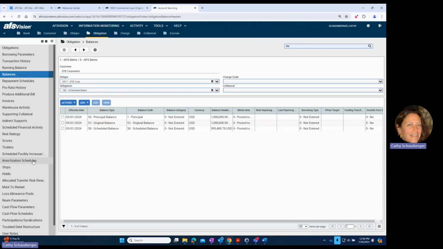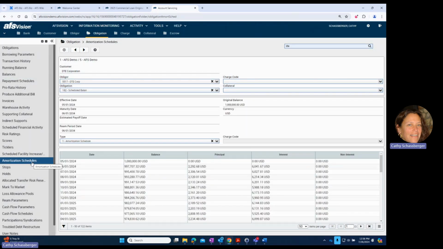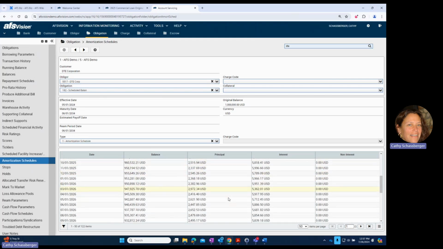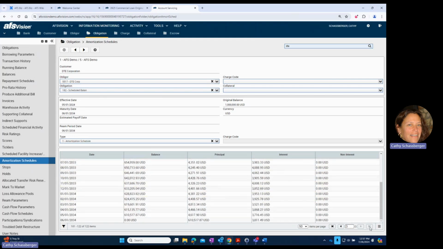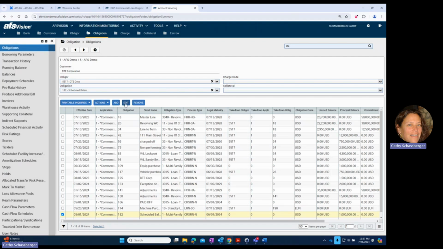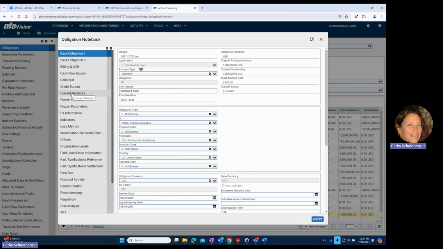Now let's look at the amortization schedule. As we talked about, we go from the origination date all the way through to the maturity date. And because this is a 10-year term and a 17-year amortization, there is actually a balloon.